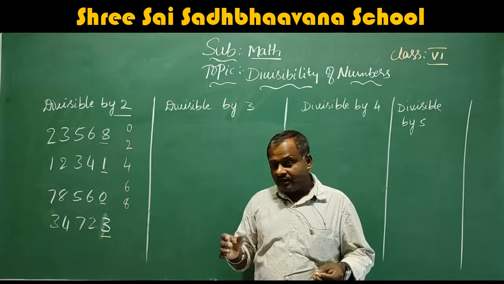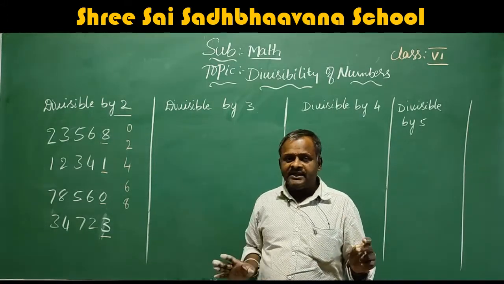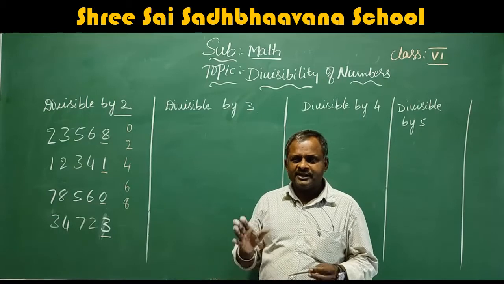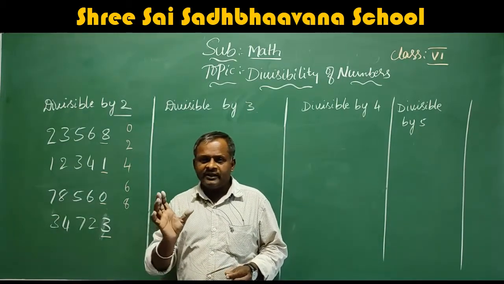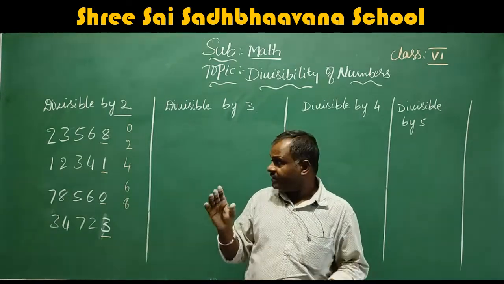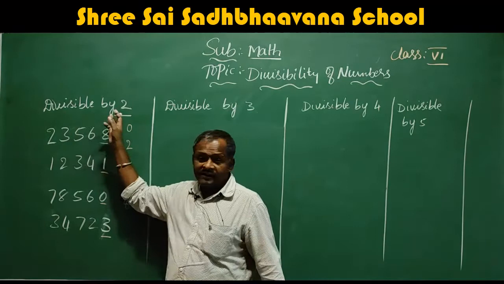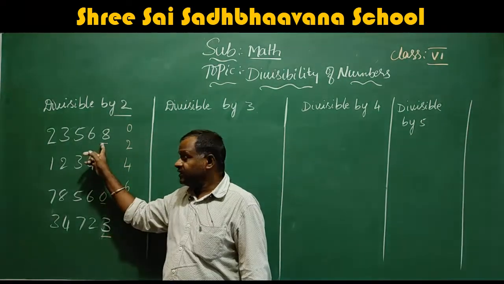Very, very important: completely means there is no decimal fraction. We have to get the quotient as a whole number, with no remainder or anything. So the numbers completely divisible by 2 should have 0, 2, 4, 6 or 8 in the unit place.